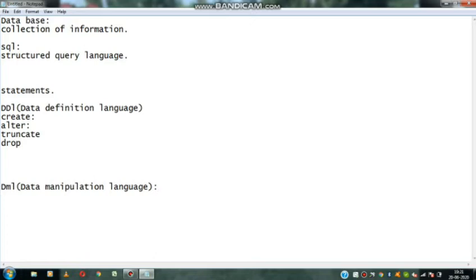Next is DML. DML stands for data manipulation language. Inside DML the queries we use are select, insert, update, delete.